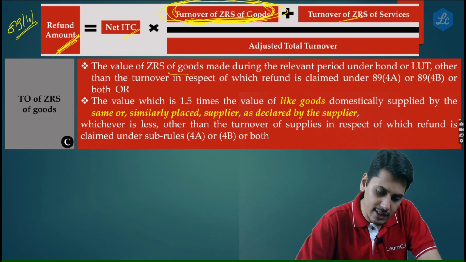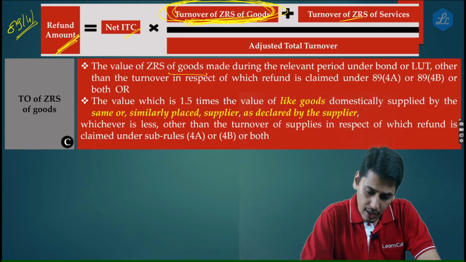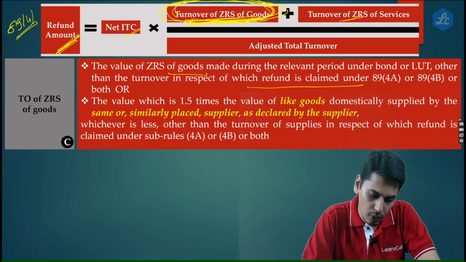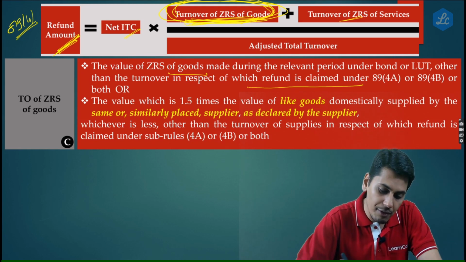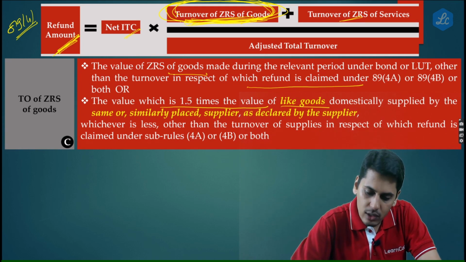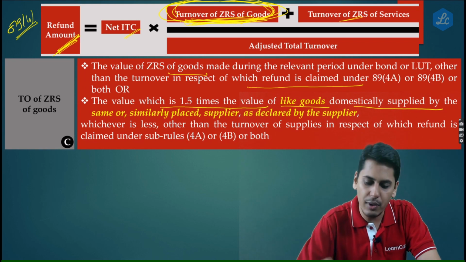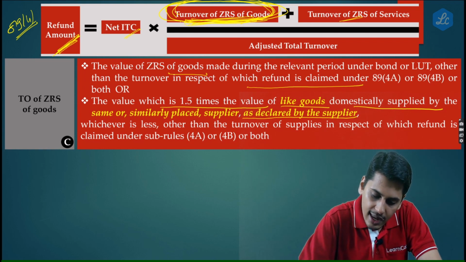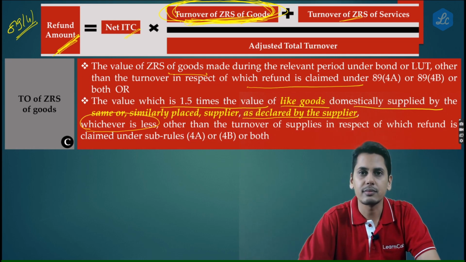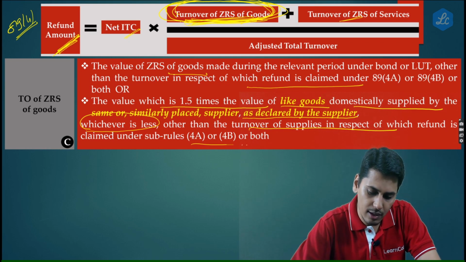So the value of zero rated supply of goods made during a relevant period under bond or LUT, other than the turnover in respect of which refund is claimed under 4A or 4B or both, or the value which is 1.5 times the value of like goods domestically supplied by the same or similar place supplier as declared by the supplier, whichever is less. Whichever is less, other than the turnover of supplies in respect of which refund is claimed under 4A or 4B or both.